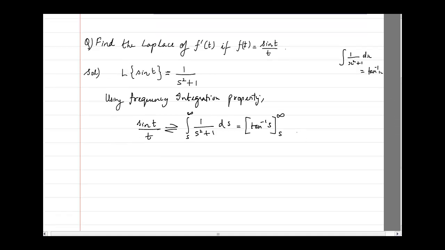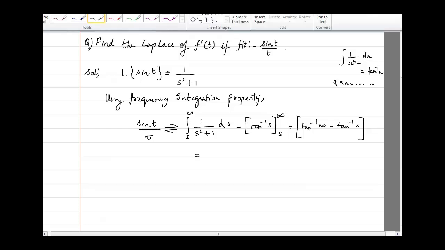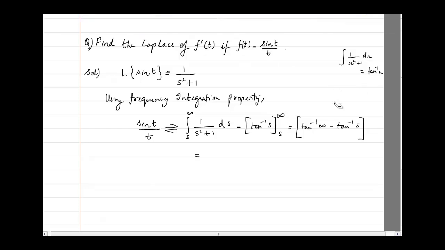So directly I will be writing tan inverse of infinity minus tan inverse of s. You can look into your calculator by putting, instead of infinity, 9999 continuous values of 9 and take the tan inverse.